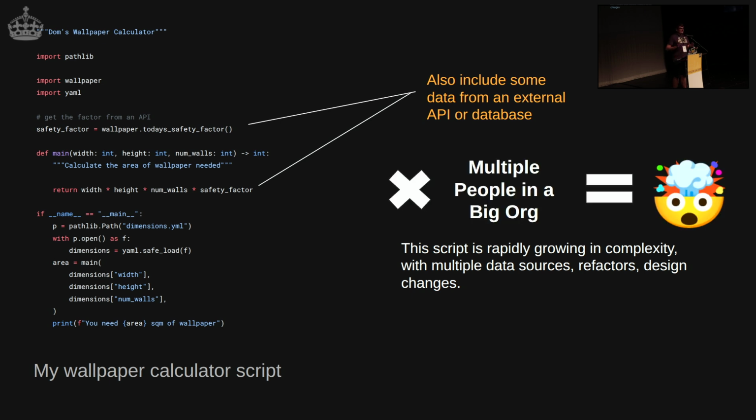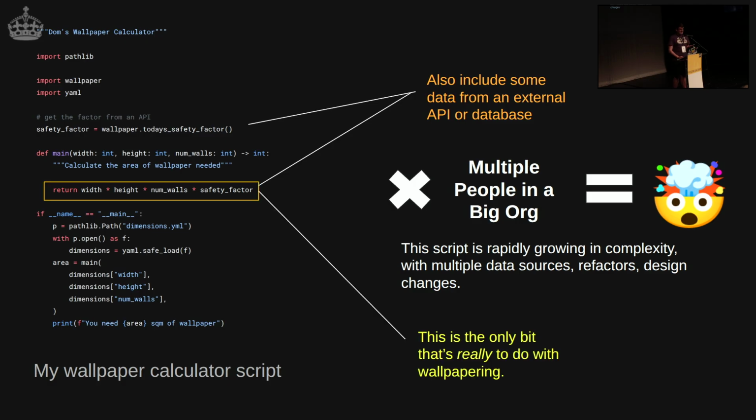And if you multiply this, I've done a quick script for something, and then lots of people in a big organization come along, oh, you've got to do this quickly. I promise you that everyone who works in code professionally has some script that they can think of right now inside their organization or project that they're afraid to touch because this kind of stuff has happened. The reason why it happens is because we're putting the immediate logic of, oh, I need to open this file and get this information, right next to the computation. Really, the only thing that's about wallpapering here is multiplying these three numbers together, or four numbers.